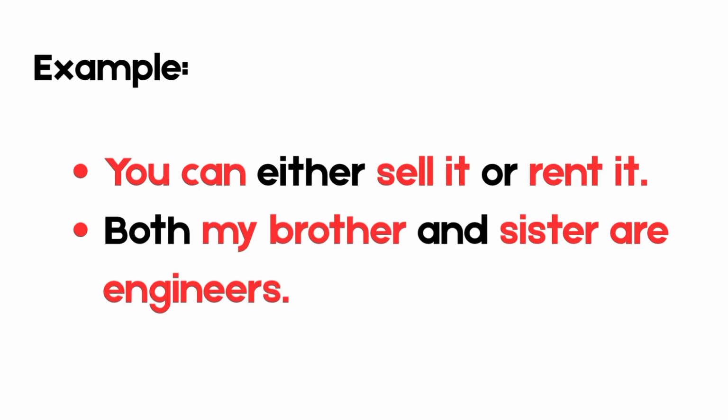For example, you can either sell it or rent it. And both my brother and sister are engineers. In these sentences, either and or are correlative conjunctions. And in the second example, both and and are correlative conjunctions.